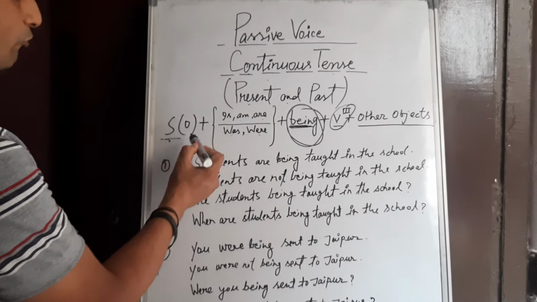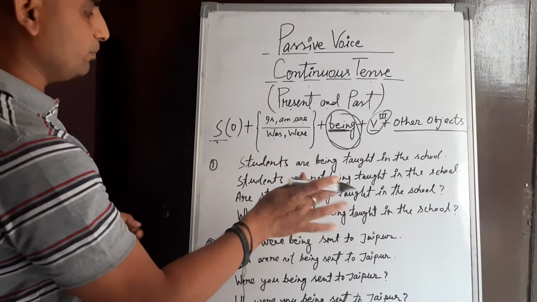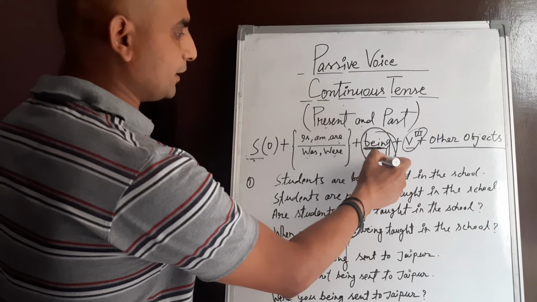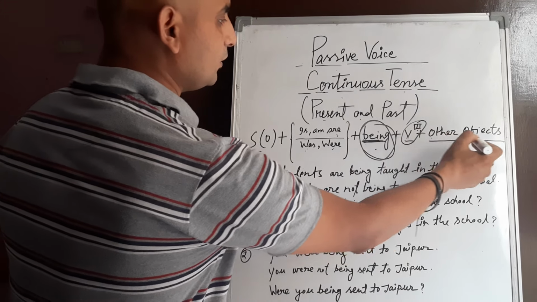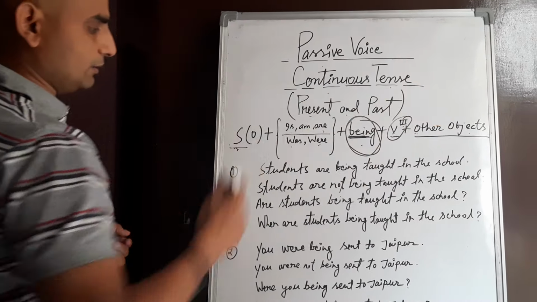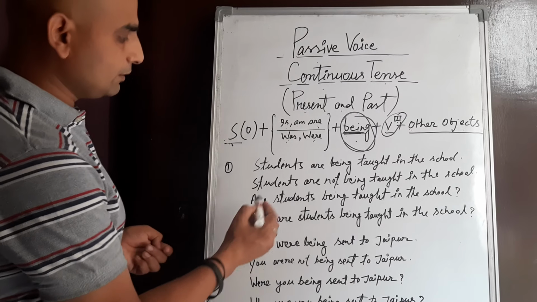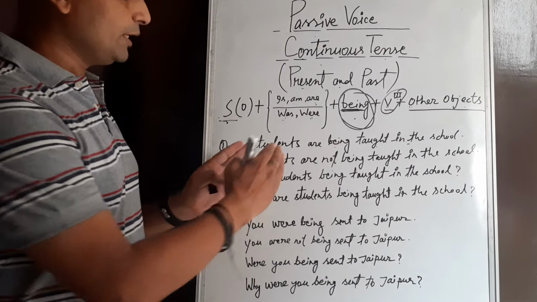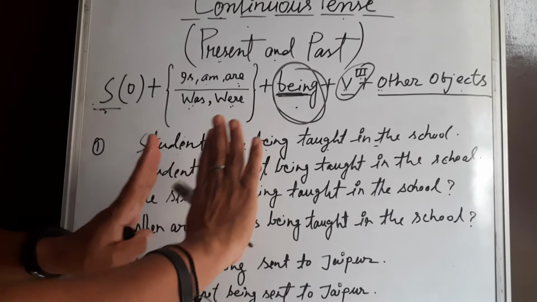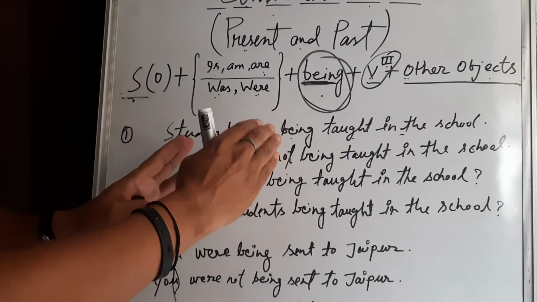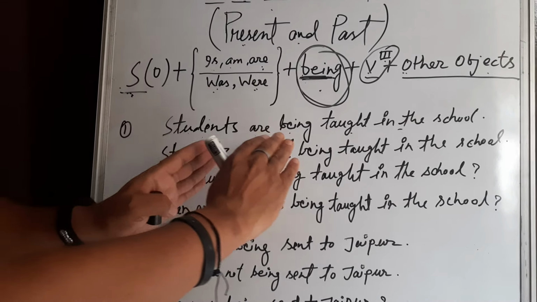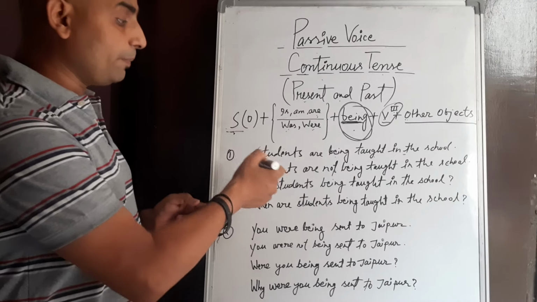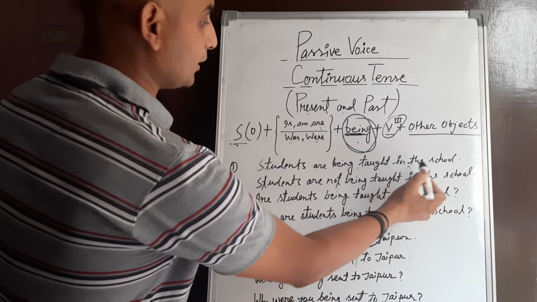Simple formula. We have to take an object without a preposition. That will be your subject. Then after is, am, are, was, were, we have to connect being, then the third form of the verb, and then other objects if they are given in the sentence. As an example, let us see: Students are being taught in the school. There is nobody in the sentence who is teaching the students in the classroom. So this sentence will go into the passive voice. Students are being taught in the school.